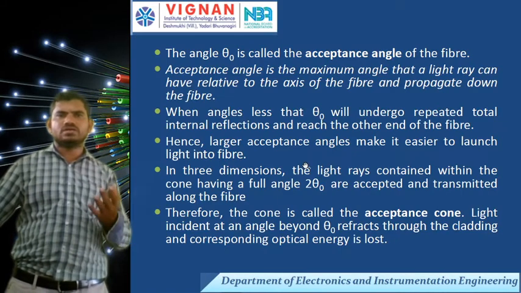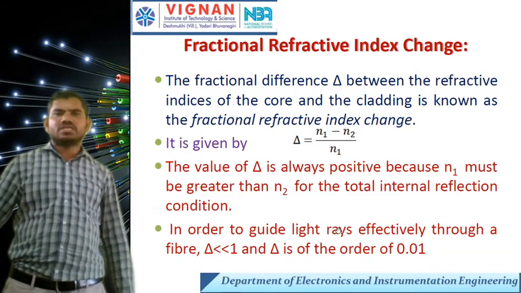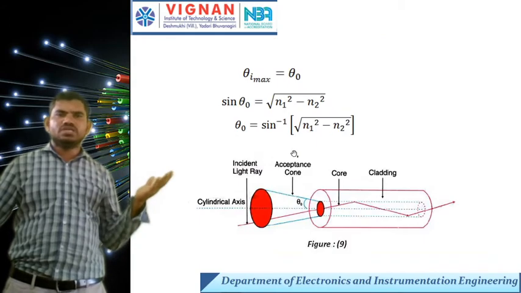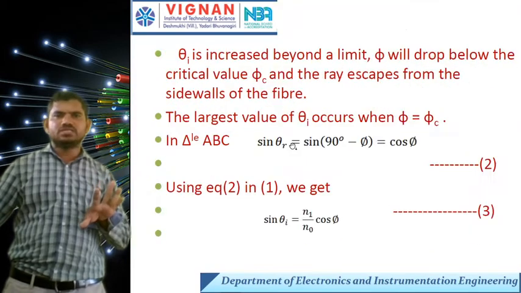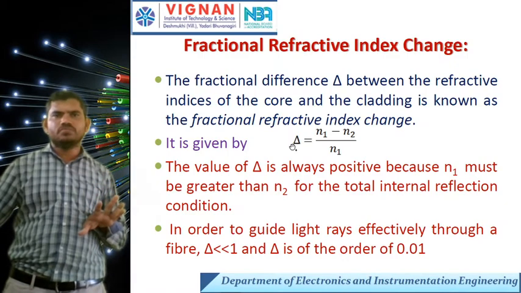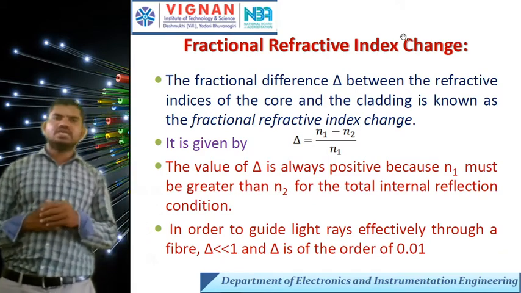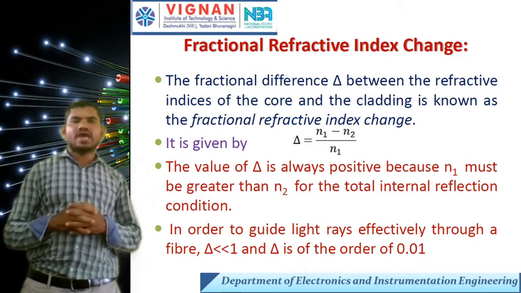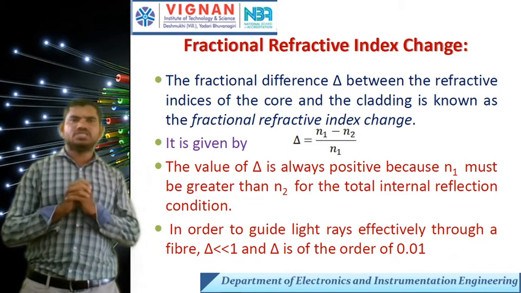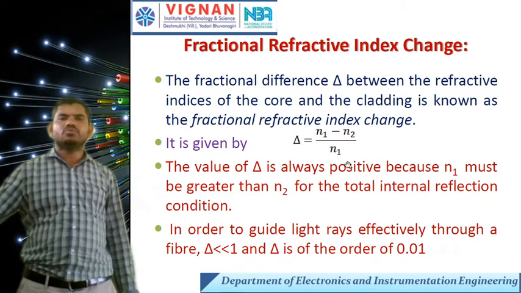Now this is also completed. Fractional refractive index change means, as I already discussed here, the relative refractive index, that is nothing but the fractional refractive index. The same derivation applies here also. The fractional difference delta between the refractive indices of the core and the cladding is known as the fractional refractive index change. It is given by delta is equal to n1 minus n2 by n1.